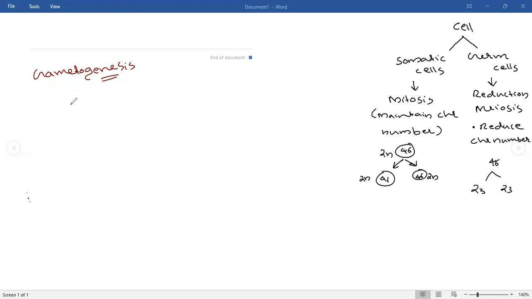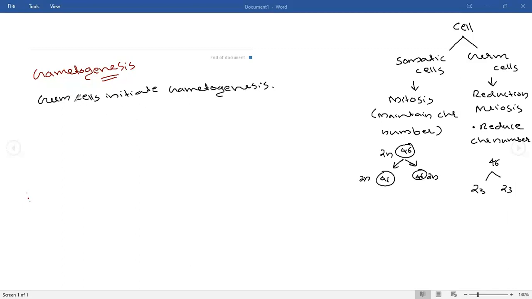Okay. So gametogenesis means who is doing the gametogenesis? Germ cells only. Germ cells initiate gametogenesis. The process of gametogenesis is the duty of germ cells only.